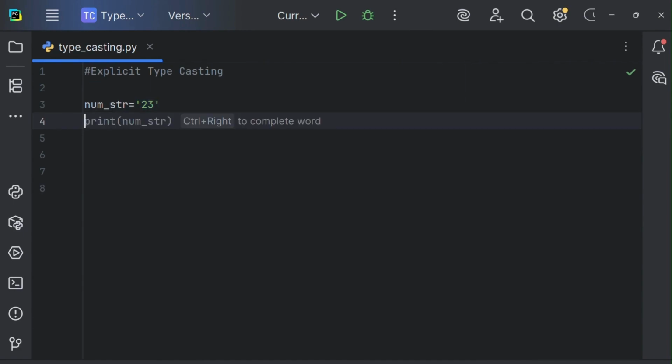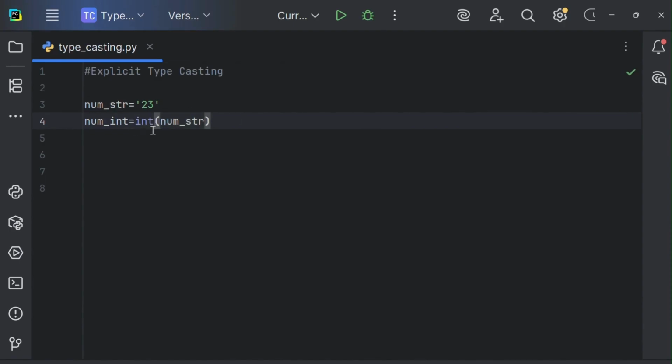Now I want to convert this string data type into integer. Let's do that. Let me give another variable as num underscore int, which is equals to int of, using the int function to convert into the int. Then copying this, I'll paste it here.